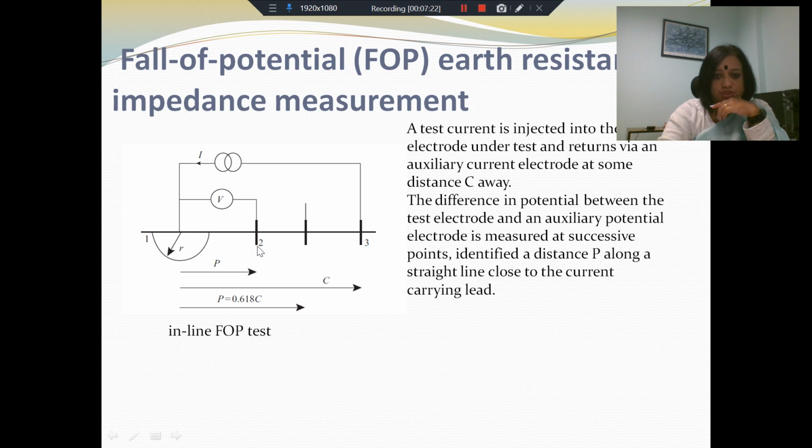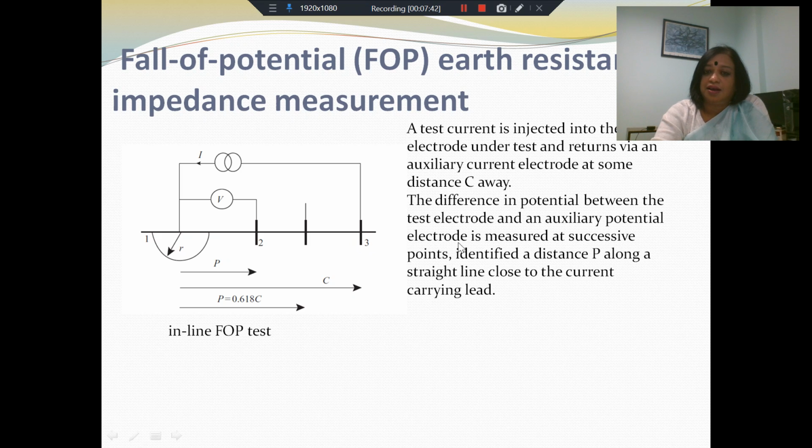This could be here 2, here 3, etc. We can make this measurement at successive points P, which are certain distances away from each other from the point of injection. So first here and then here and then here.